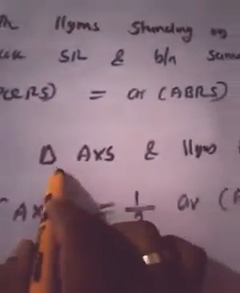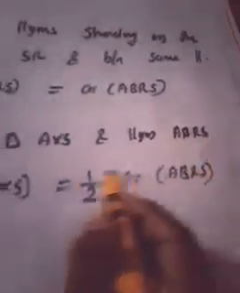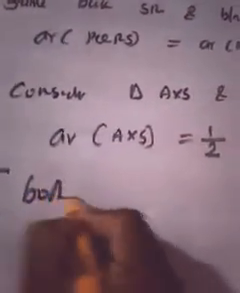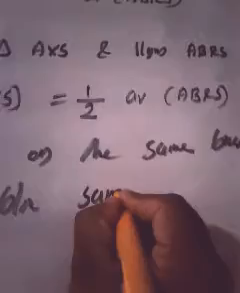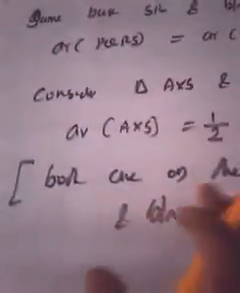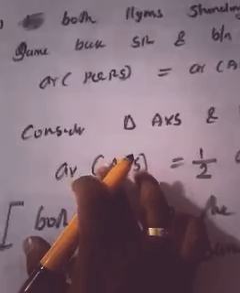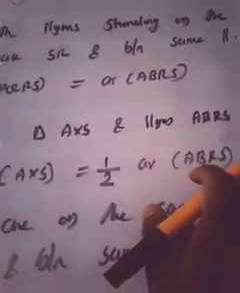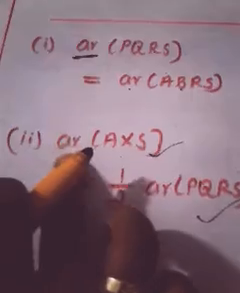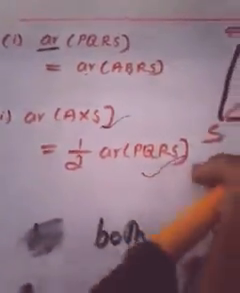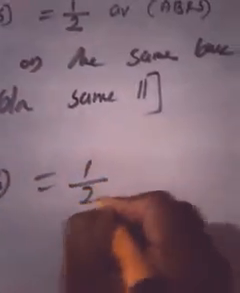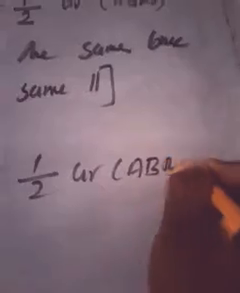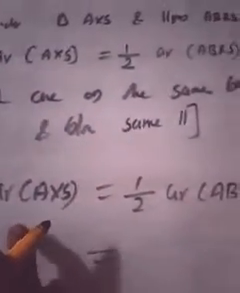Why? Because consider triangle AXS and parallelogram ABRS. What is the specialty we found? Both are on the same base and between the same parallel lines. So if a triangle and a parallelogram are on the same base and between the same parallel lines, the area of the triangle should be half of the area of the parallelogram. But what was I supposed to prove? I was supposed to prove area of AXS is equal to half into area of PQRS. But what I got is area of AXS is equal to half into area of ABRS.